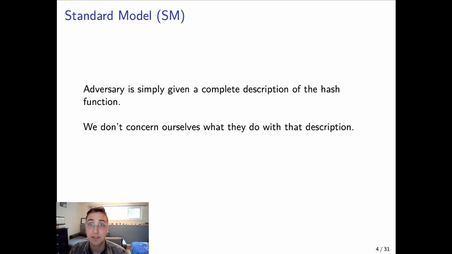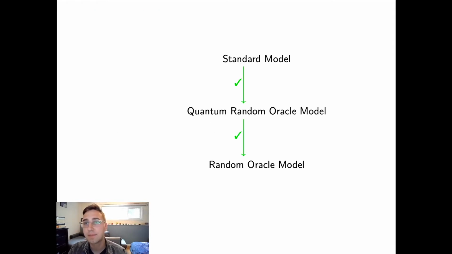Finally, we have the standard model, which is simply where the adversary is given a complete description of the hash function, and we really don't concern ourselves with what they do with that description. They can run it honestly, they can run it partially, whatever they want to do. And this corresponds to the real world. In the real world, we don't know what the adversary is doing with the code that runs a hash function. It's up to them.